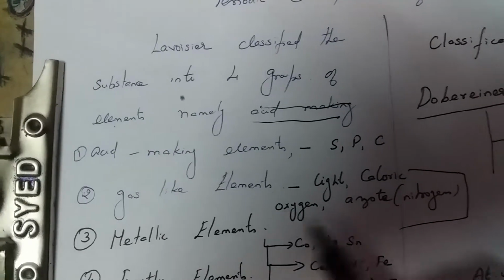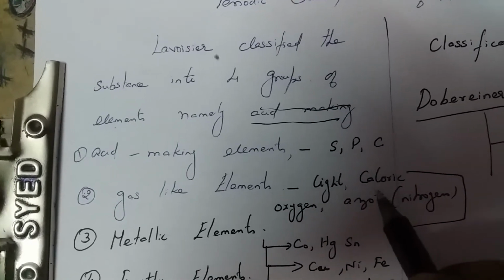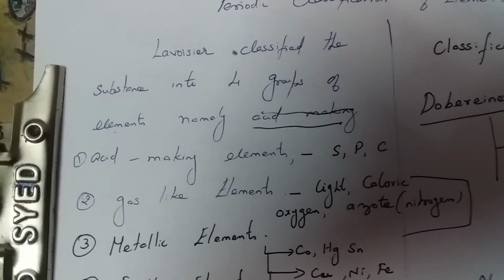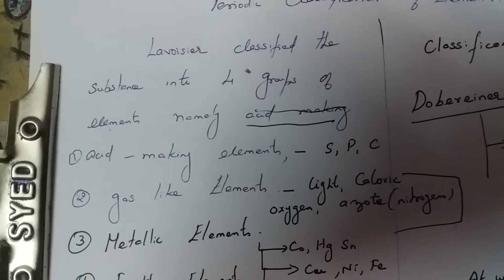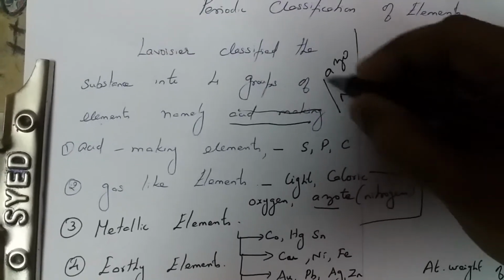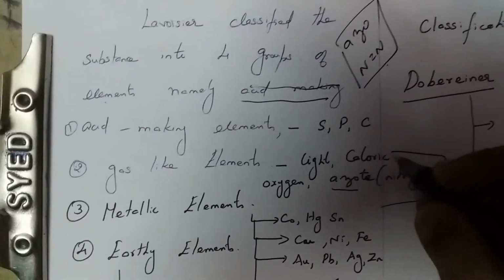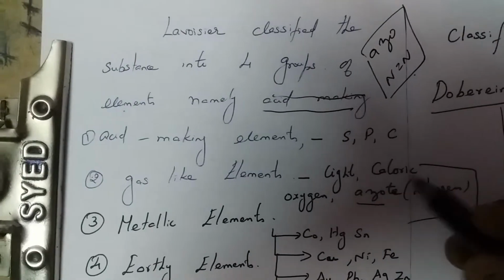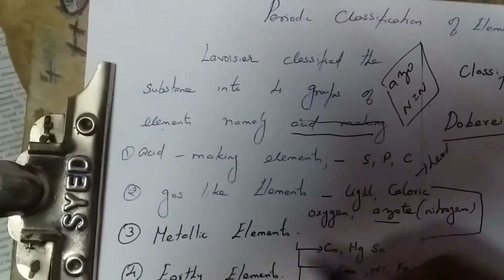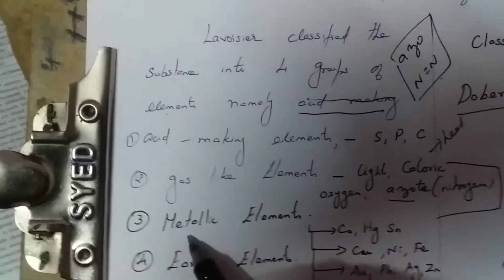The gas like elements are light, heat, oxygen, and azote. Azote means it contains the azo group, that is, nitrogen, N double bond N, called the azo group. Next, caloric means heat. These are the gas like elements.